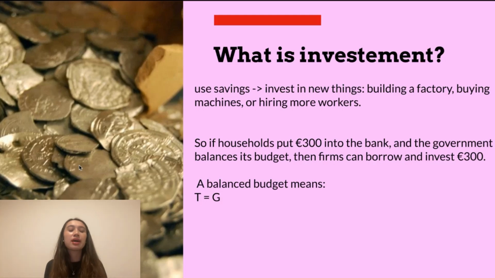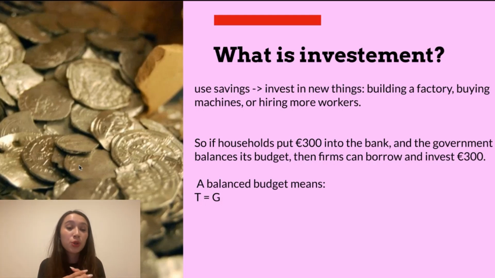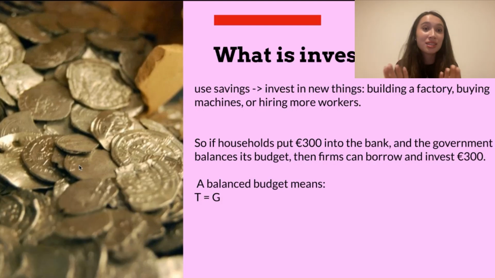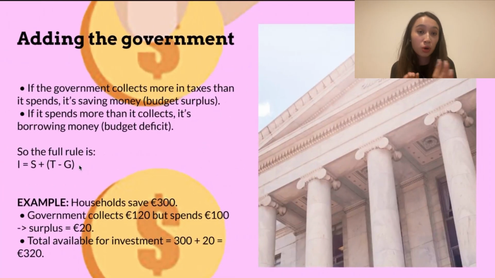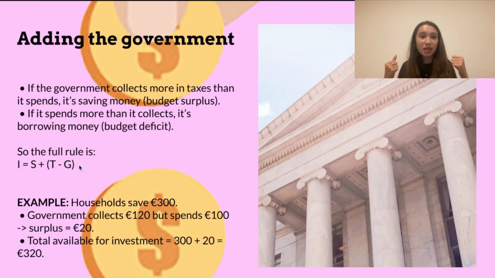So that's why we say that investment equals savings. If households put 300 in the bank and the government balances its budget, then firms can borrow and invest 300, as we said. But governments also play a role. If the government collects more in taxes than it spends, then it's saving money, right? It has more money coming in than going out. So it's a budget surplus.